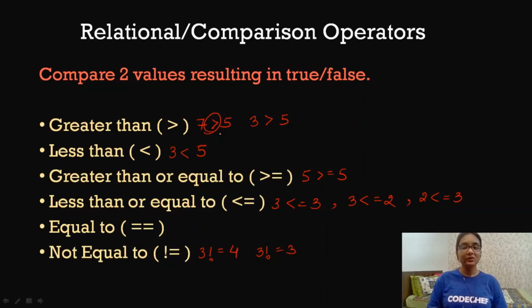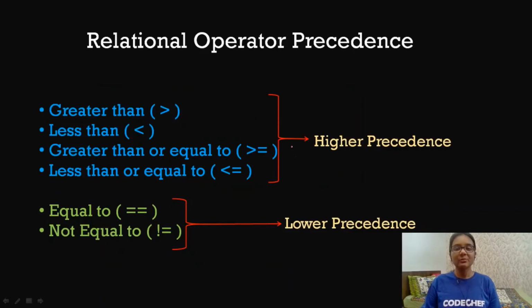But now that we have discussed all these relational operators, there is also a precedence that has to be followed when we are using these operators. Just like we had in the arithmetic operators, similarly we have that precedence in relational operators as well. So let us discuss that. Four relational operators have a higher precedence, that is greater than, less than, greater than or equal to, and less than or equal to. They have the same precedence. If they are present together in an expression, then all of them will have the same precedence and any of them can be chosen to solve first.